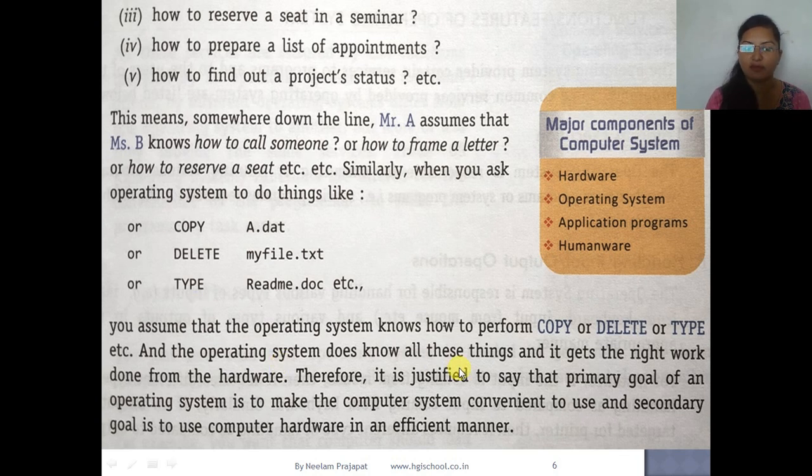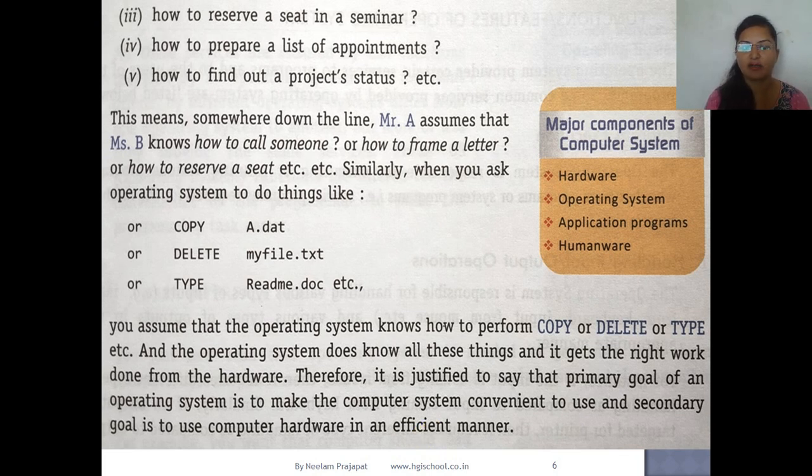The operating system knows everything, and it gets the right work done from the hardware. It will simply provide the task to the particular hardware so that the hardware can perform it. Therefore it is justified to say that the primary goal of an operating system is to make the computer system convenient to use, and the secondary goal is to use computer hardware in an efficient manner.